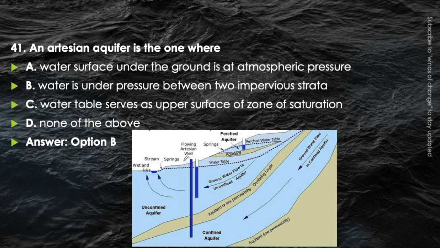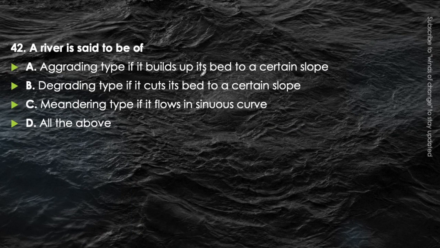Okay. Next question. A river is said to be of aggrading type if it builds up its bed to a certain slope, or degrading type if it cuts its bed to a certain slope, or meandering type if it flows in sinuous curve, or all of the above. Just think about it. What is the definition of aggrading, degrading, and meandering type of river?